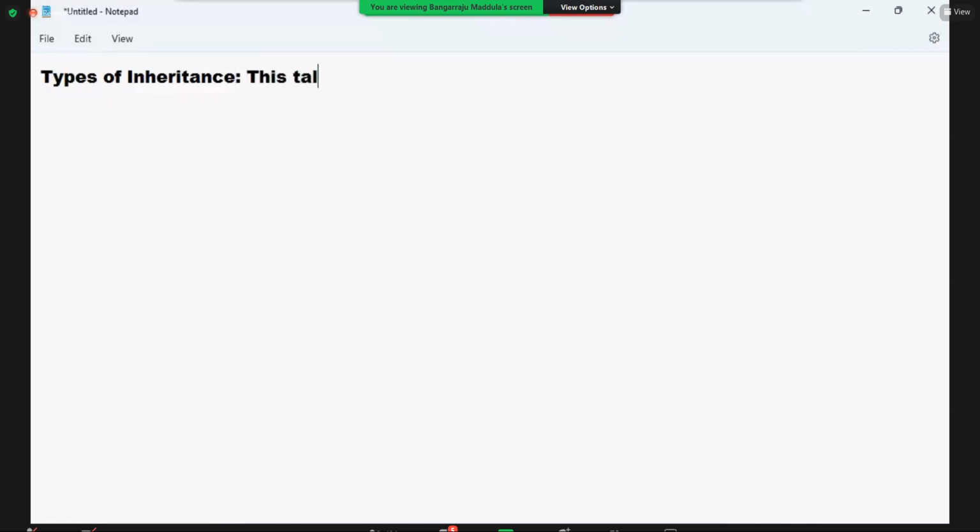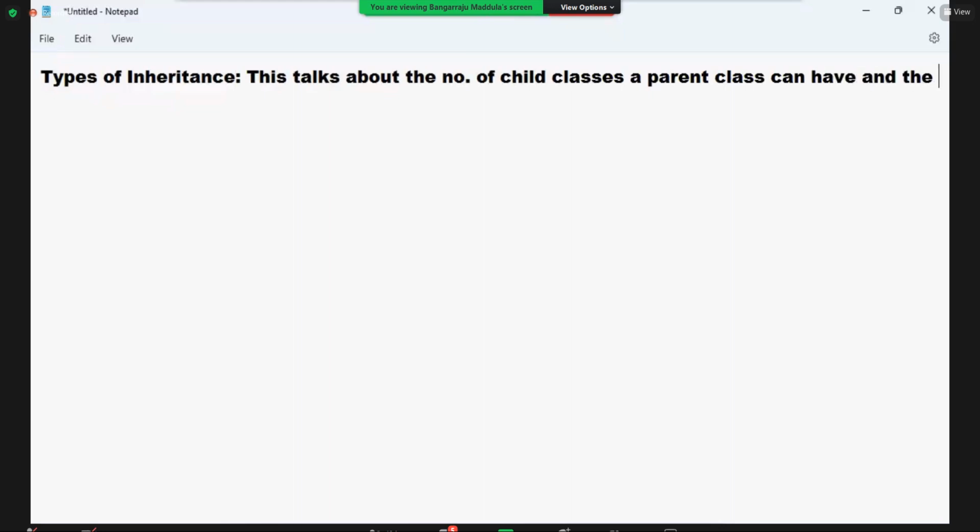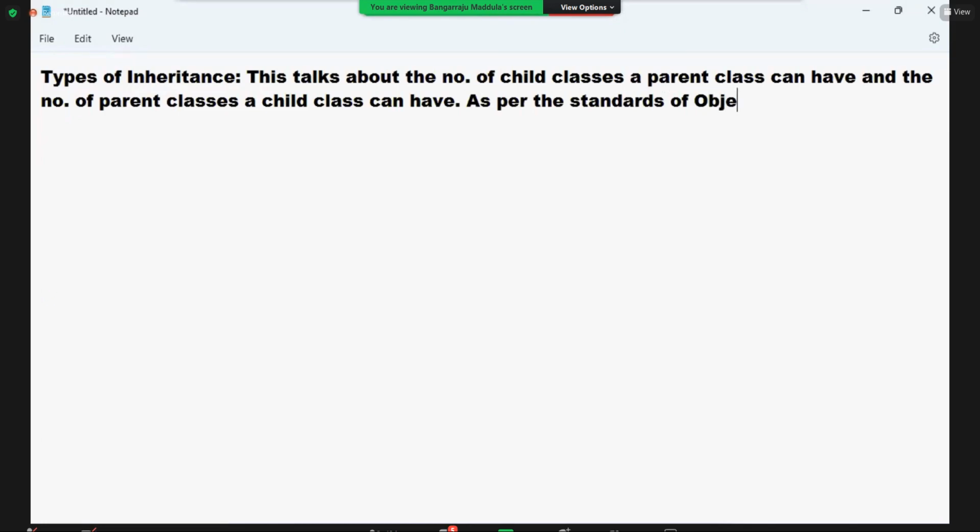This talks about the number of child classes a parent class can have, and the number of parent classes a child class can have. Concentrate here.